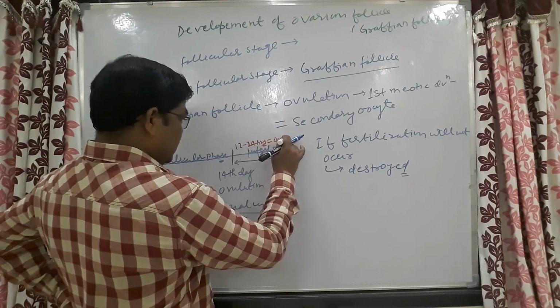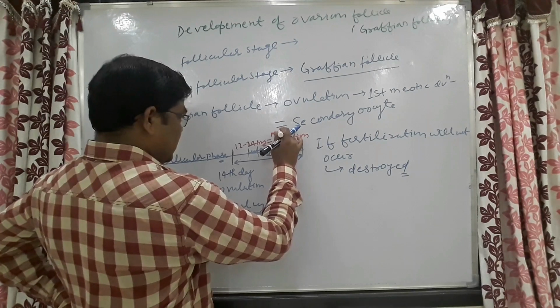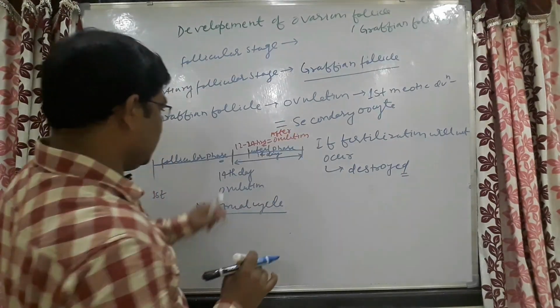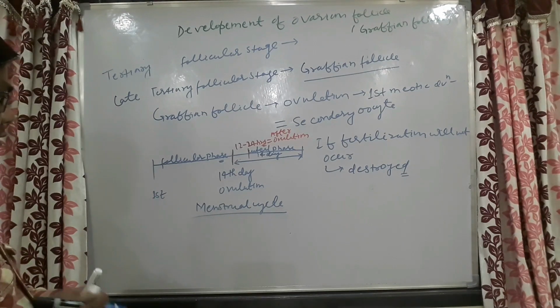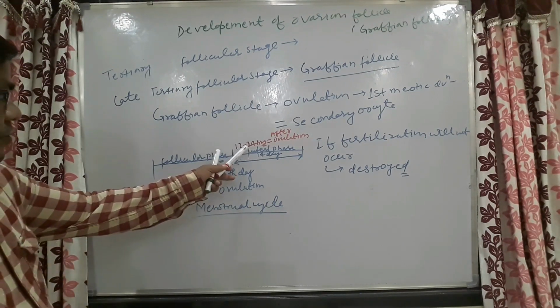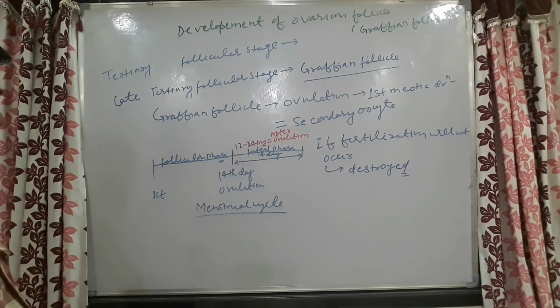The fertilizable period of this secondary oocyte is 12 to 24 hours after ovulation.